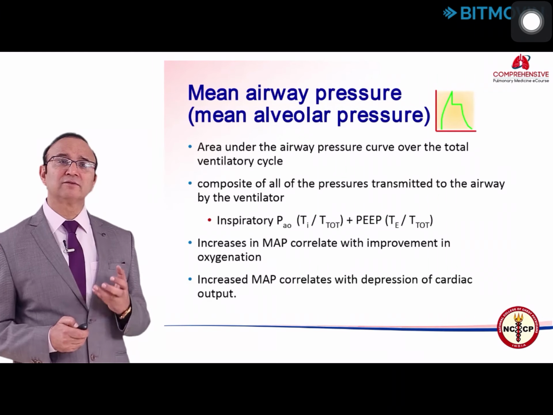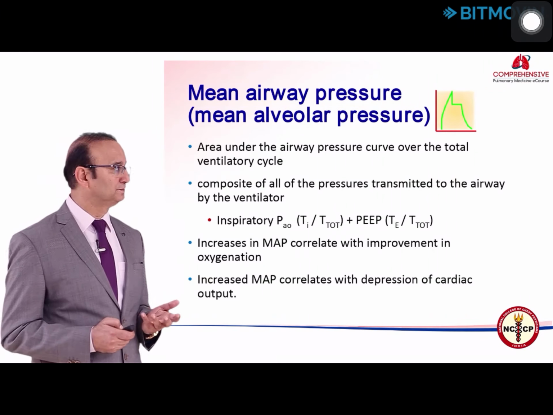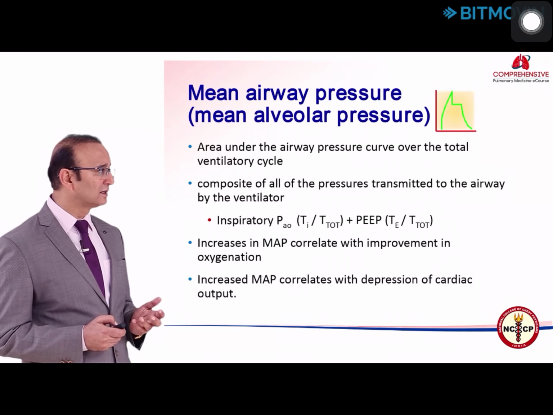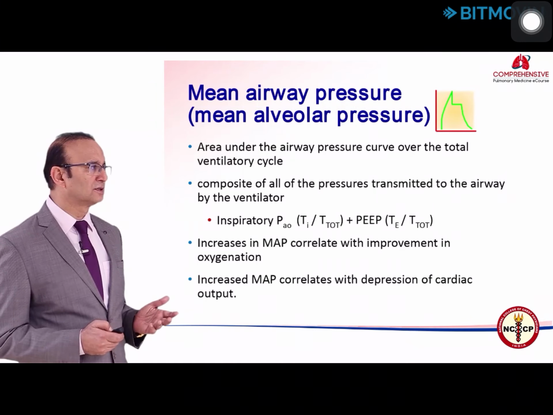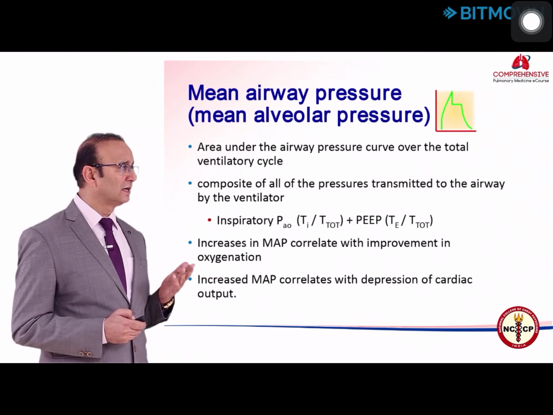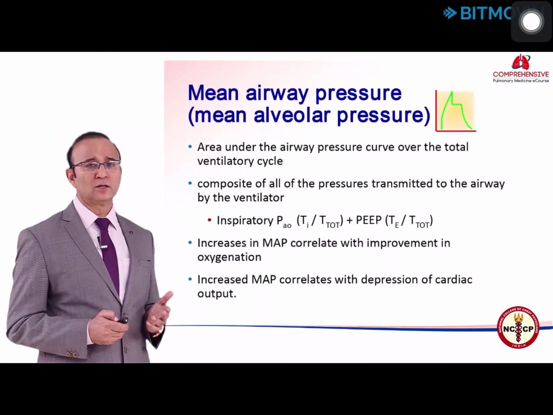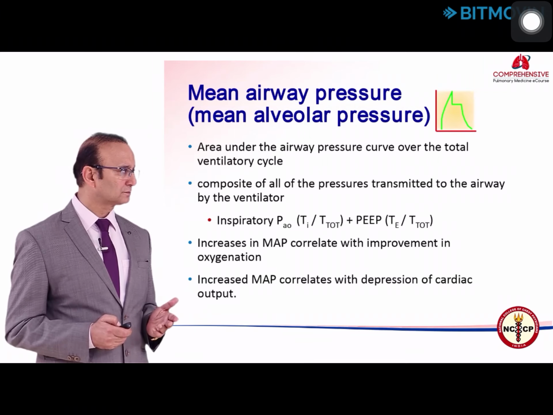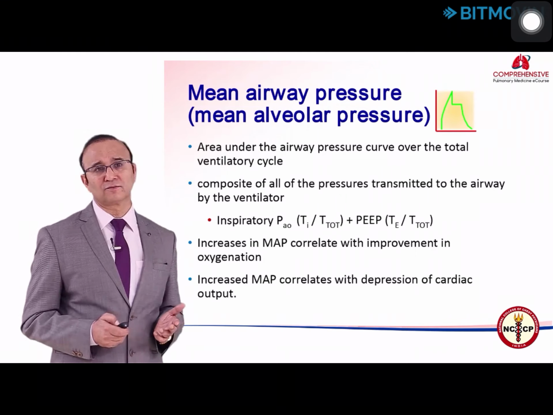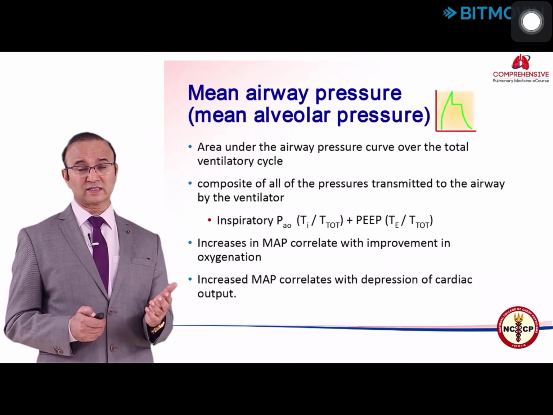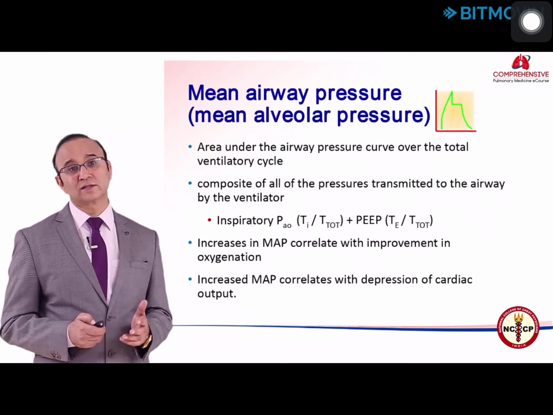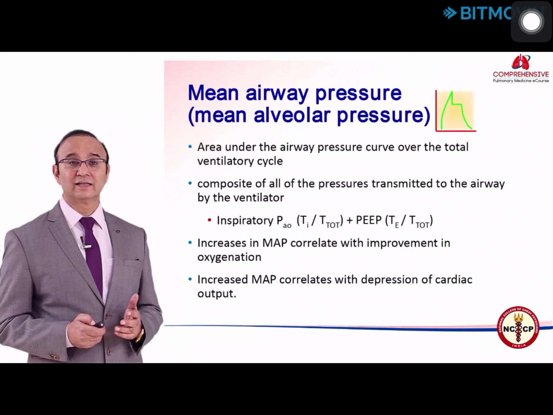Then the mean airway pressure. Mean airway pressure is a very important determinant of oxygenation. It is the area under the airway pressure curve over the total ventilatory cycle. It's a composite of all the pressure transmitted to the airway by the ventilator. Increase in mean airway pressure correlates with improvement in oxygenation. Increased mean airway pressure also correlates with depression of cardiac output. So mean airway pressure on one side will improve oxygenation, but it can also decrease the venous return and cause a decrease in the cardiac output.